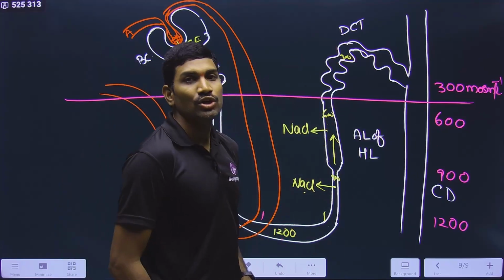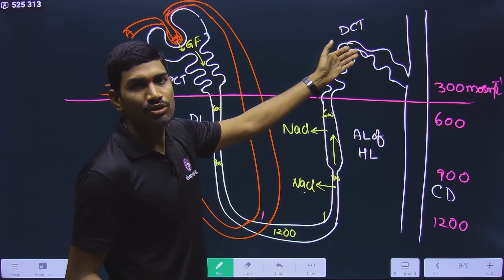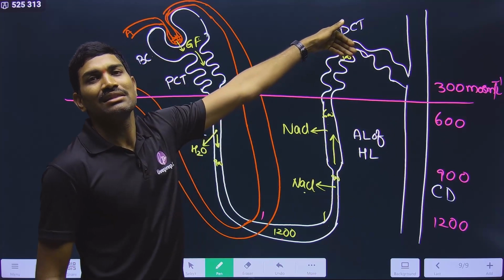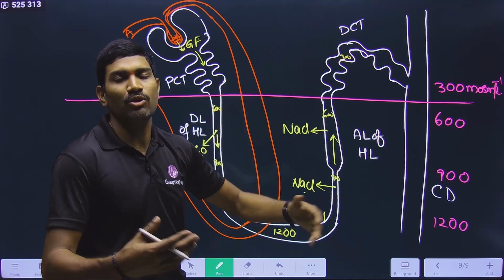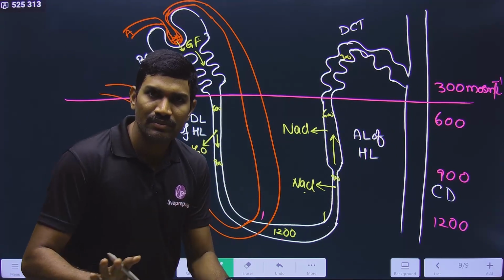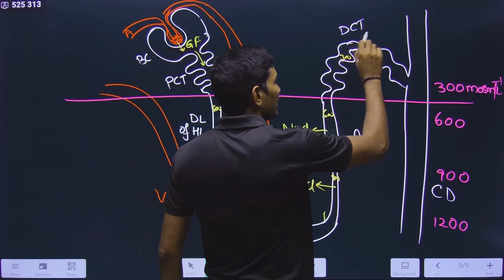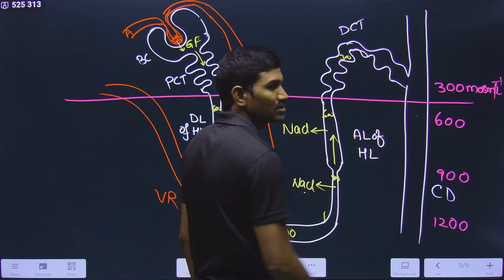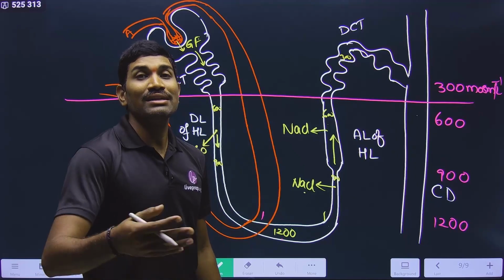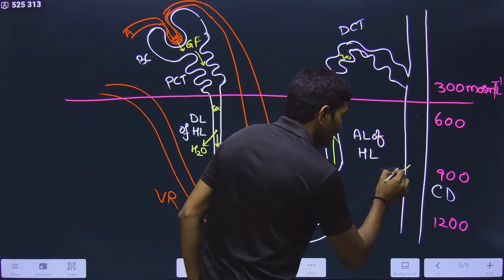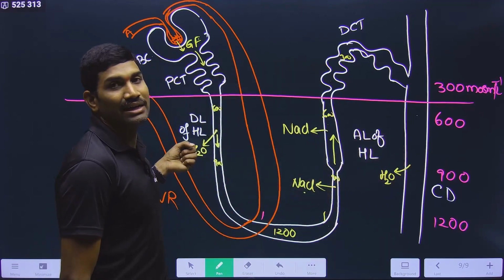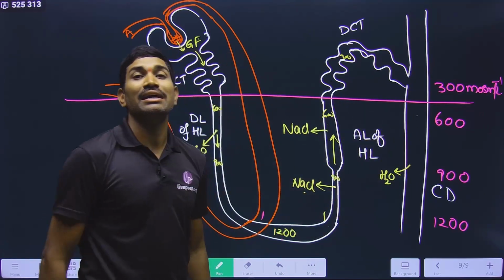And then now it is going into the distal convoluted tubule, and here also some absorptions are taking place, so that once again it is coming back to this 300. Here also solutes will be handled depending on the body conditions, right? Now the absorption, secretions, all these things are taking place. Clear? And then it will again come back into this, and here also again concentration should be increased. How will concentration be increased? Once again here water will be absorbed. By absorbing water from the filtrate, the water inside the filtrate will be decreased.